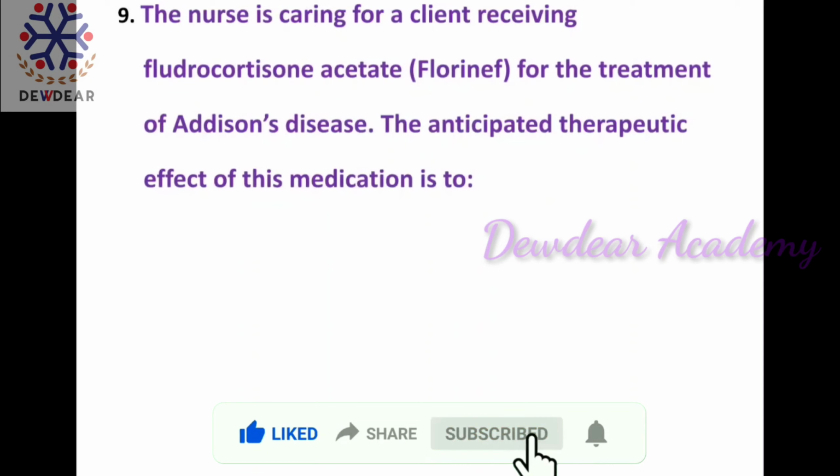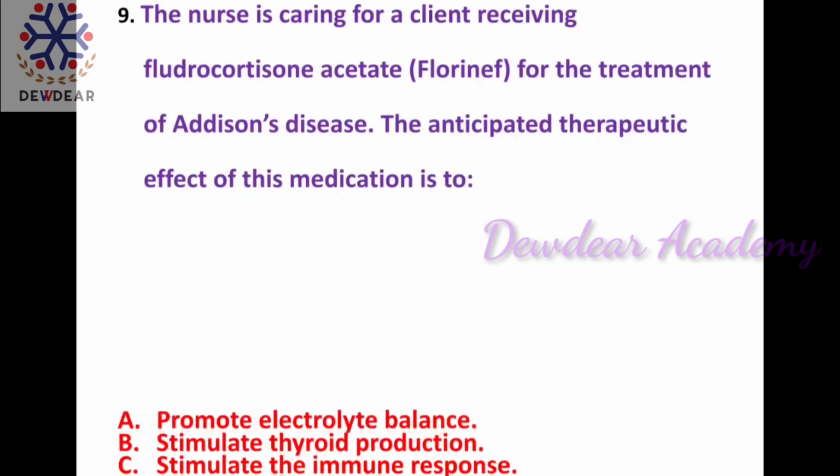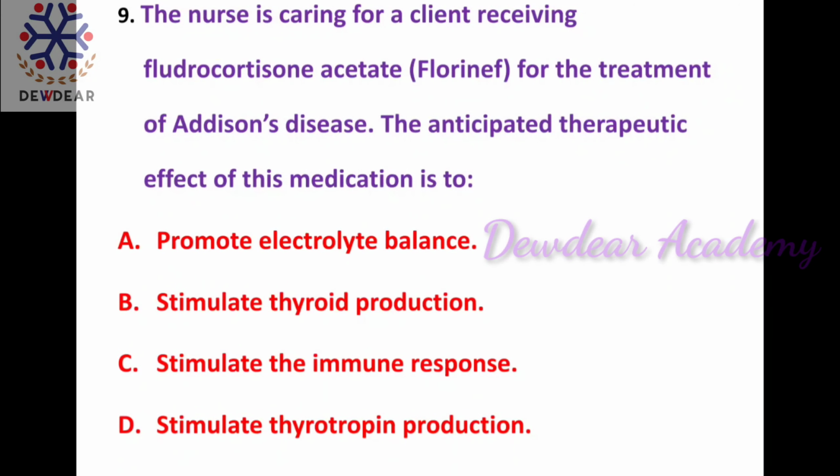Next question. The nurse is caring for a client receiving fludrocortisone acetate for the treatment of Addison's disease. The anticipated therapeutic effect of this medication is to: options: promote electrolyte balance, stimulate thyroid production, stimulate the immune response, stimulate thyrotropin production. The right answer is promote electrolyte balance.